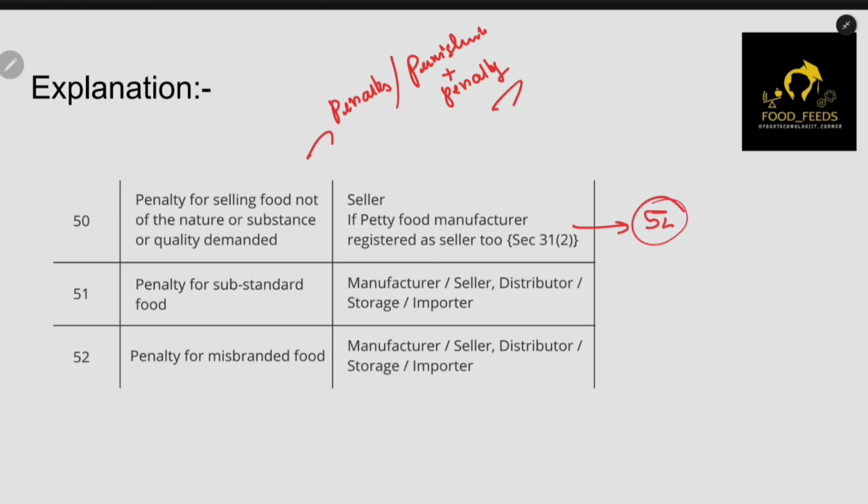But sometimes, for a petty food business operator, which means a food business operator whose business is not so big, like food vendors, they cannot pay this much. So only for them it is 25k. Next, substandard food means using ingredients which are not of the given standards. For that it is 5 lakhs, the same. And for misbranded food, the answer is 3 lakhs.